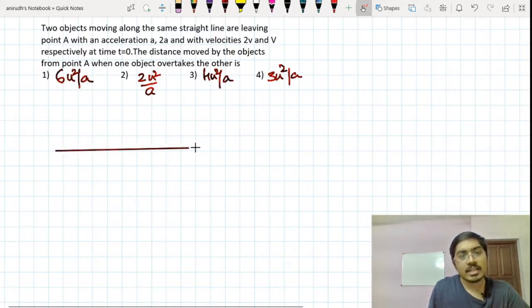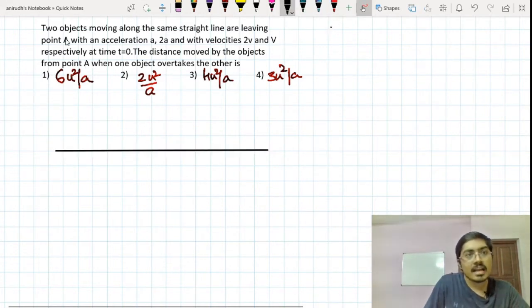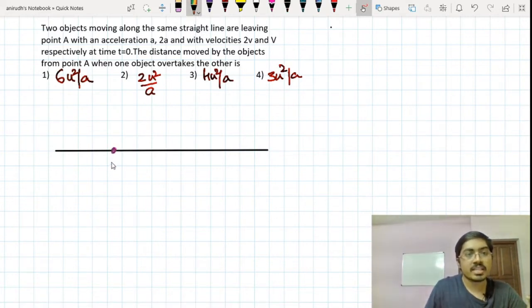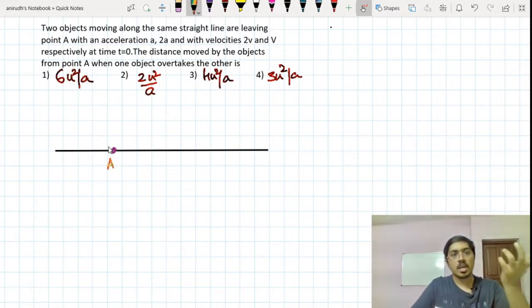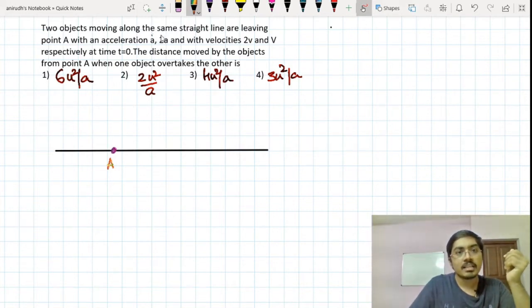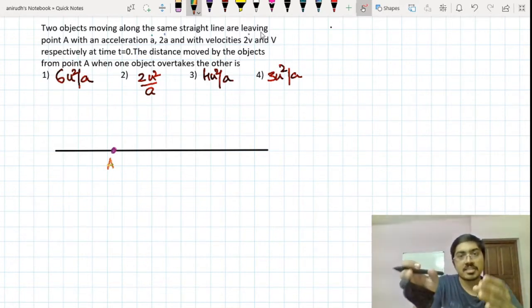So we are actually talking about the same straight line which is followed by some bodies. Two objects are moving along the same straight line, leaving point A. Let's suppose this is my point A, and two objects are moving away from it. One of them has an acceleration a, the other one has acceleration 2a. One of them has initial velocity 2v, I mean velocity at A is 2v, the other one velocity at A